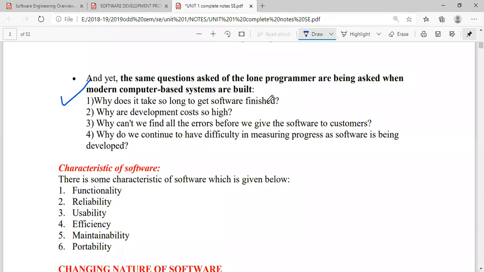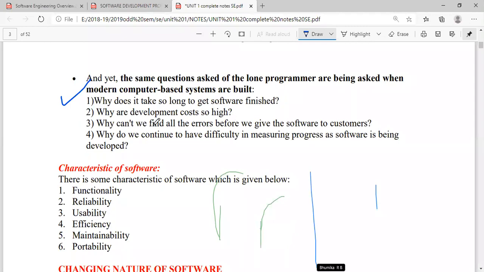Sometimes complex software's timing is not fixed. It may vary, meaning it may change. We cannot fix the timings. Why are the development costs so high? Sometimes we may see that the development cost may be high.